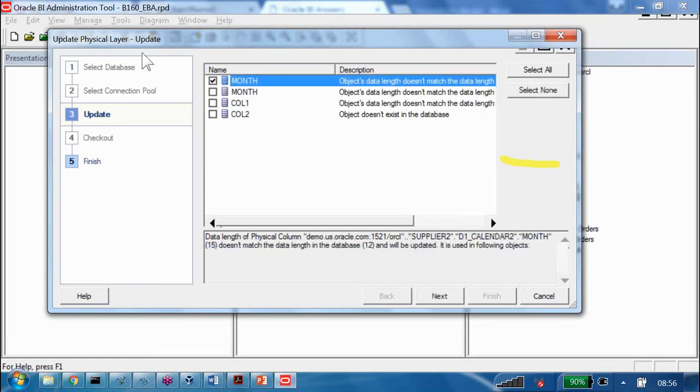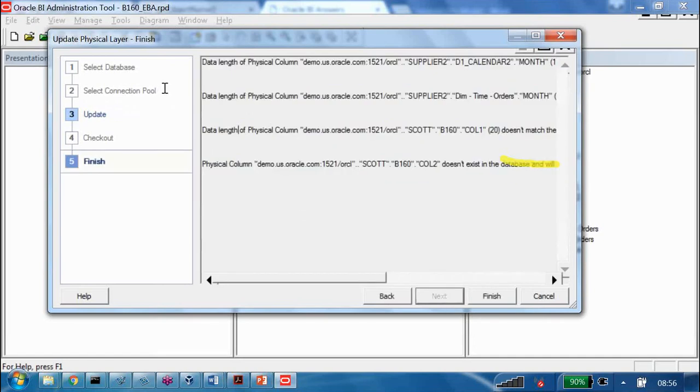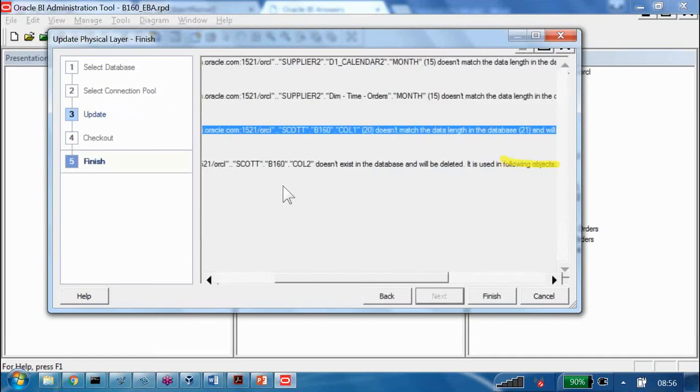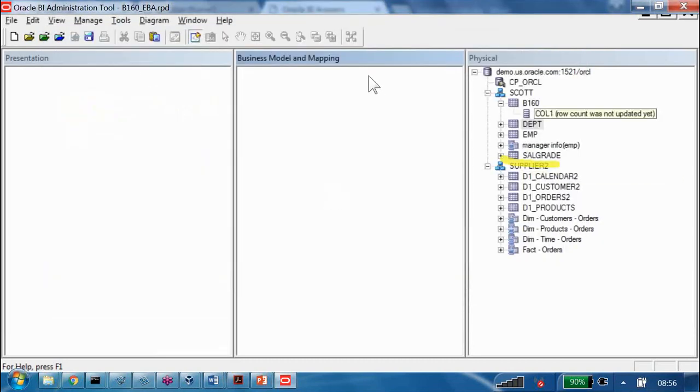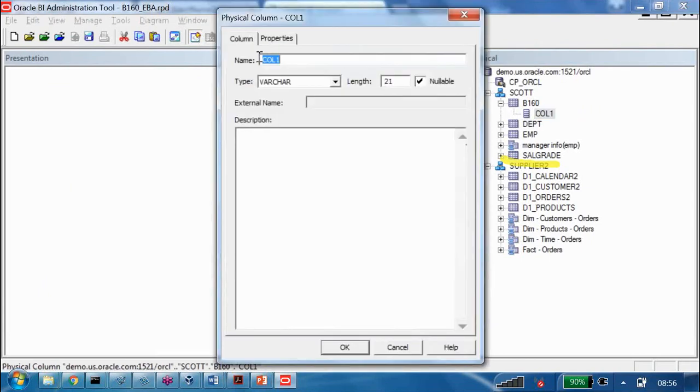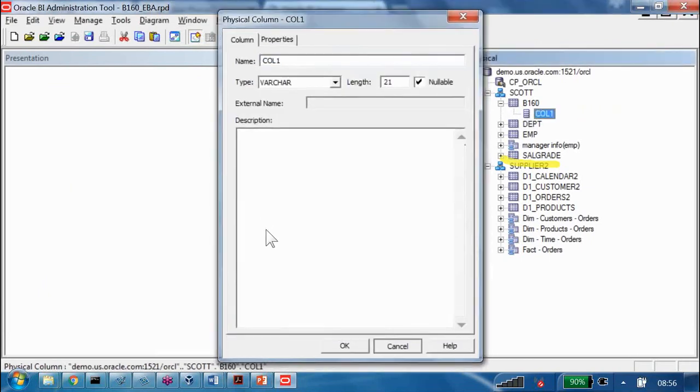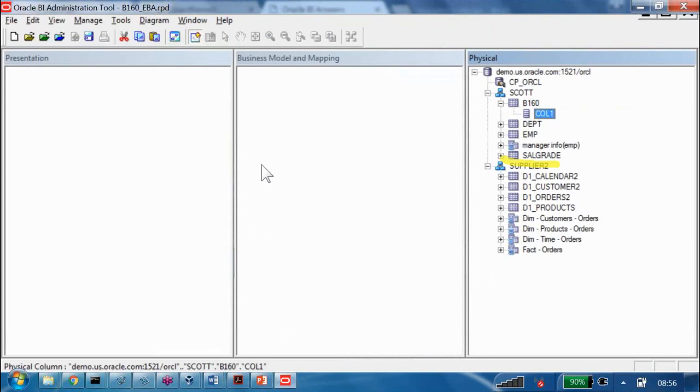So if you go and select all the things available here and say next, what it is doing is the data length is updated from 20 to 21. And this column is going to be deleted. If you click on finish, do we still have column 2 here? No. Column 1 is updated from 20 to 21. That's the meaning of that. Is any comment given about column 3? No, because the system doesn't know about that. The system knows only the columns already inside the RPD, and it verifies only those column properties. Column 3 is not part of our RPD, so it won't take care of anything about that.